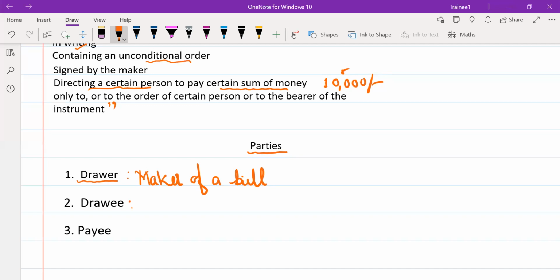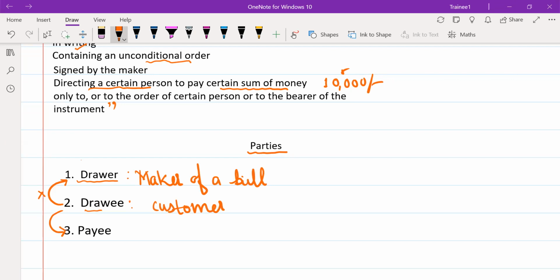The second person is the drawee. Drawee is a customer who has taken goods and promises that after a particular date he is going to pay a certain amount to the drawer. The drawee is going to pay the amount to the drawer generally. But sometimes the drawer doesn't take the amount directly. He directs the drawee to pay the amount to the payee. Don't pay to the drawer.